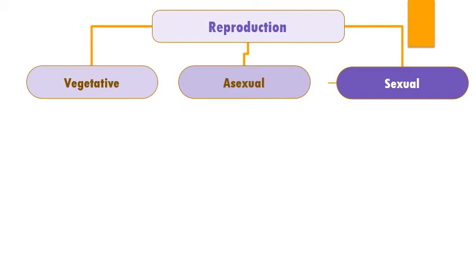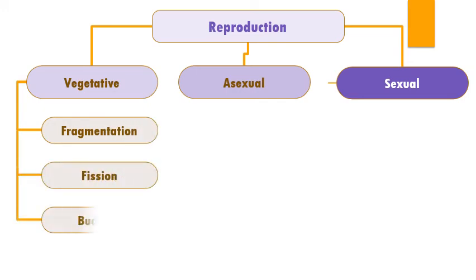We can see the presence or absence of individual types, and certain types are very unique to certain groups, and certain types are absent in certain groups. So this becomes a very important parameter either to categorize the fungi or to group them together in a distinct group. Under vegetative, usually we have fragmentation, fission, and budding.